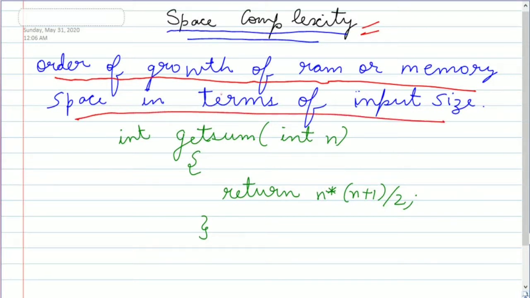While in the previous video we did time complexity. What is time complexity? Time complexity is the order of growth of time taken by an algorithm in terms of input size.